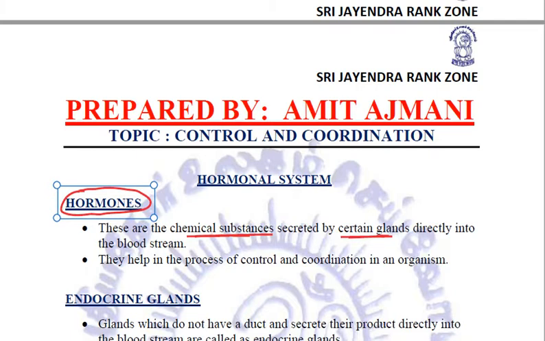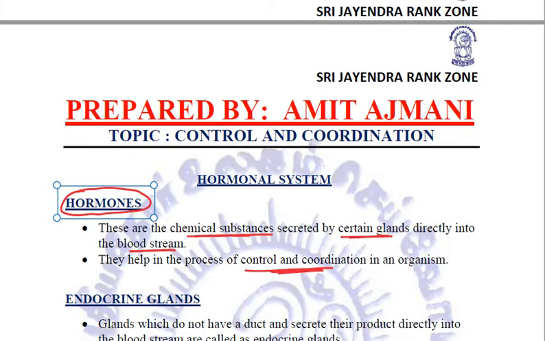Now these chemical substances which are secreted by these glands are put directly into the bloodstream, from where these hormones are carried by blood to the various parts where they are going to act. So the site of production and the site of action of the hormones is different, and these hormones help in the process of control and coordination in an organism.